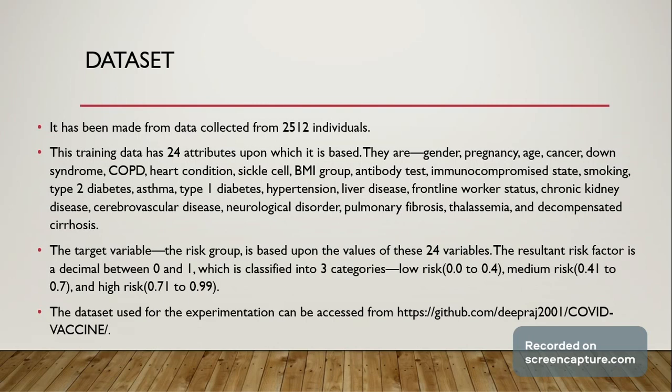The target group or the risk group is based upon the values of these 24 variables. The resultant risk factor is calculated as a decimal between 0 and 1, which is further classified into three categories. Low risk is 0.0 to 0.4, medium risk is 0.41 to 0.7, and high risk is 0.71 to 0.99.